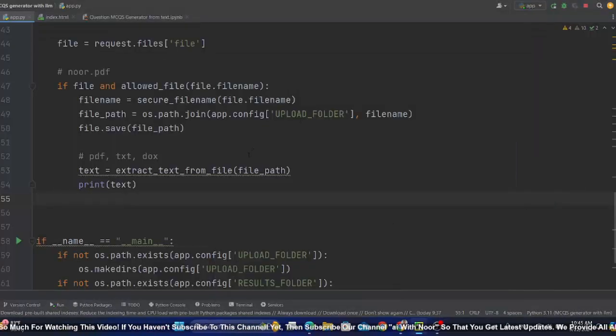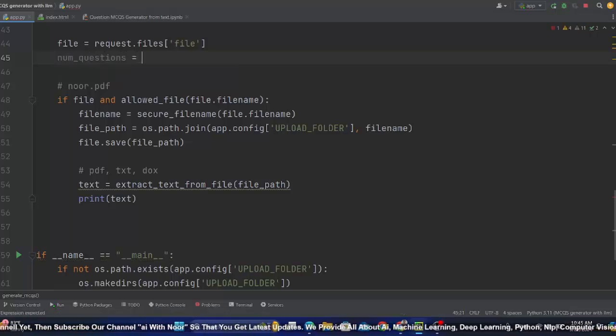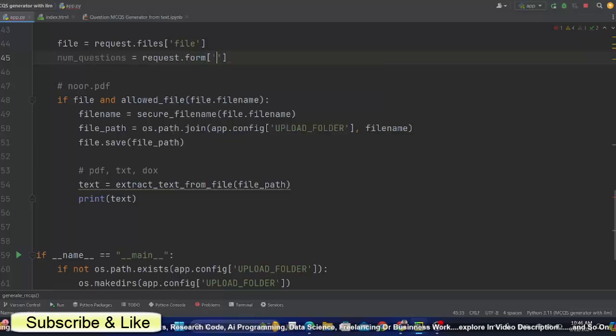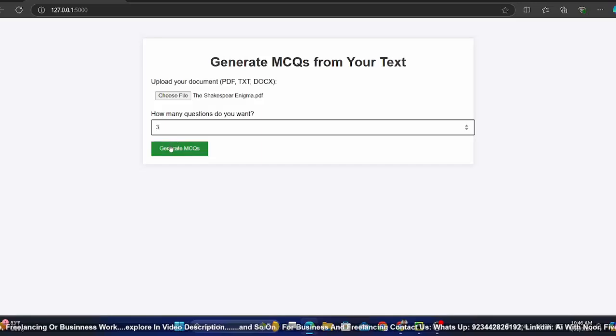For now I will also pass it here, number of questions, otherwise it will give an error. request.form, not request.method.form, sorry. What was the name, number of questions, I think. So let me refresh, or let me just generate MCQs.